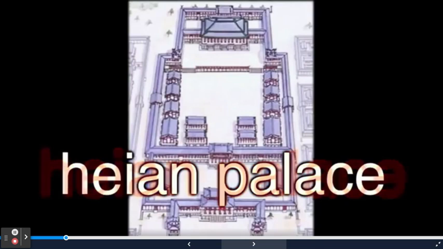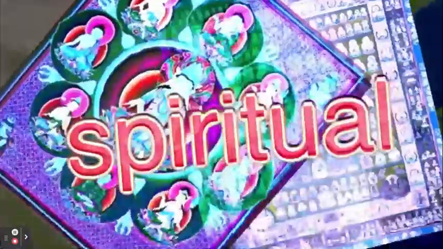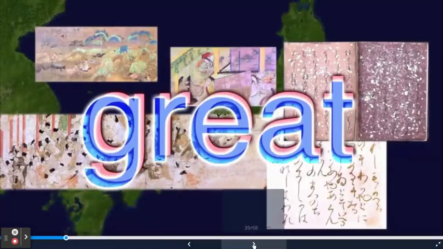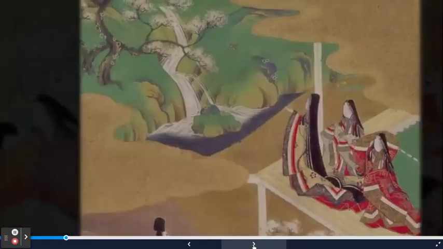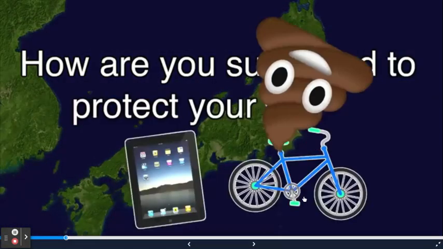Get that squared away. A rich hipster named Kukai is bored with modern Buddhism, visits China, and learns a better version, which is more spiritual. Comes back, reinvents the alphabet, and causes art and literature to be great for a long time. And the royal palace turned into such a dream world of art that they really didn't care about running the country. So if you live outside the palace, how are you supposed to protect your stuff from criminals?